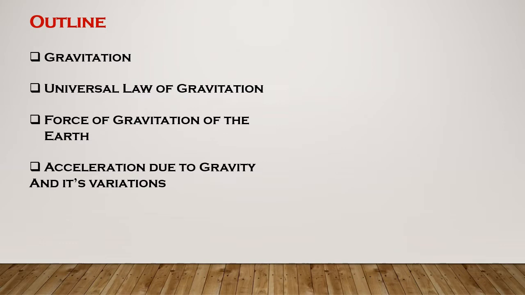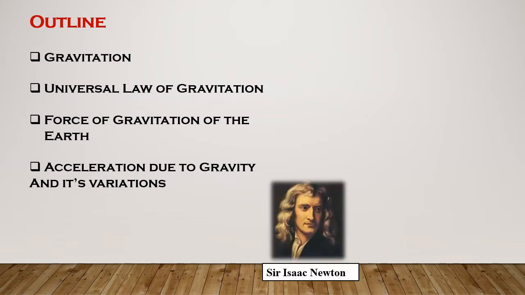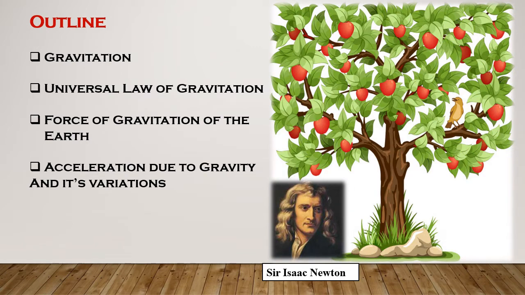So there was a person who thought about it, why those objects fall. His name was Sir Isaac Newton. He concluded that a force acts to pull objects straight down towards the center of Earth. Gravity is a force that pulls objects towards each other. It is the force that makes an apple fall to the ground like this,